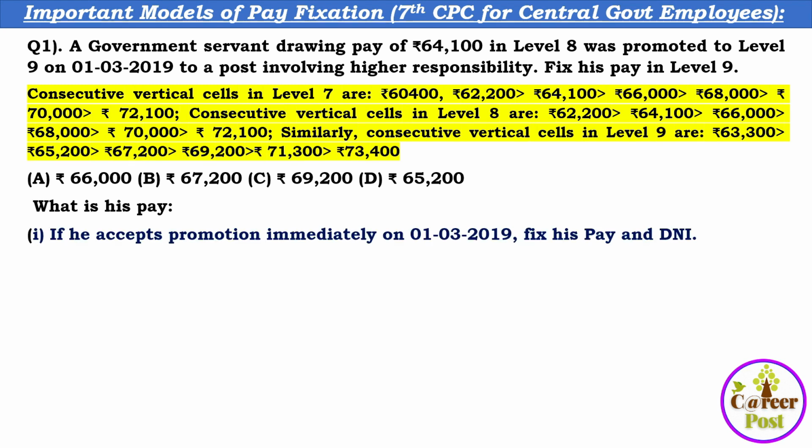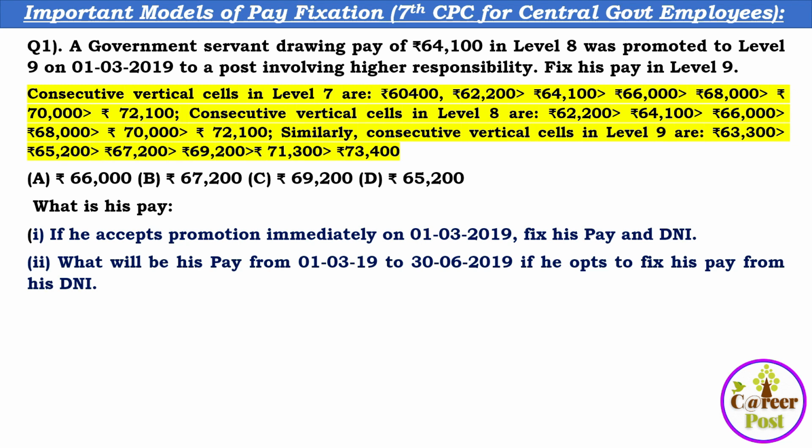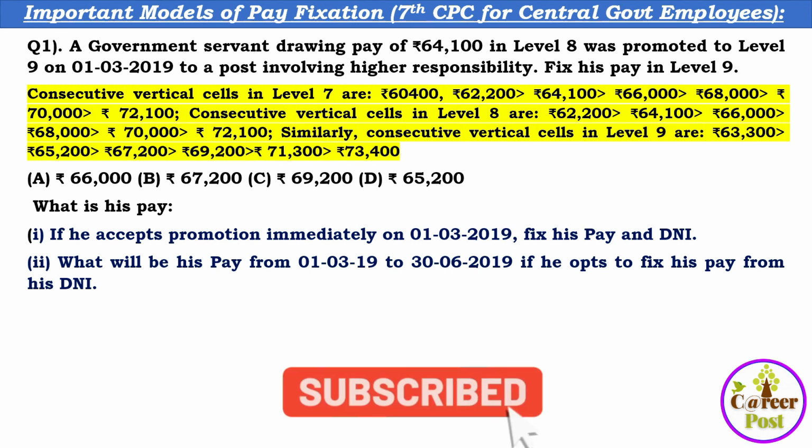Here, there will be 5 different questions in the same question with small variations in each. Let us see in this slide the entire 5 questions, then one by one I will show what the answers will be. If he accepts the promotion immediately on 1/3/2019, you have to fix his pay and date of next increment, that is DNI. What will be his pay from 1/3/2019 to 30/6/2019 if he opts to fix his pay from his DNI?